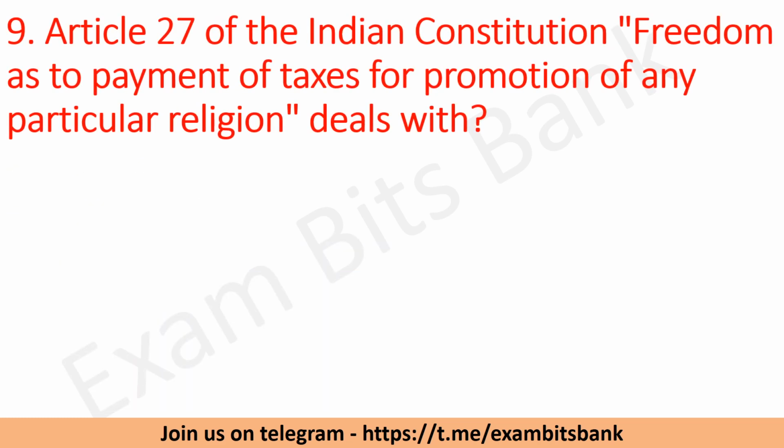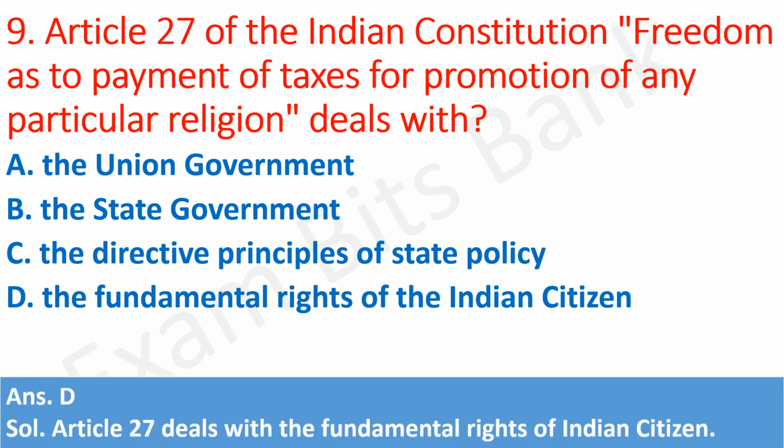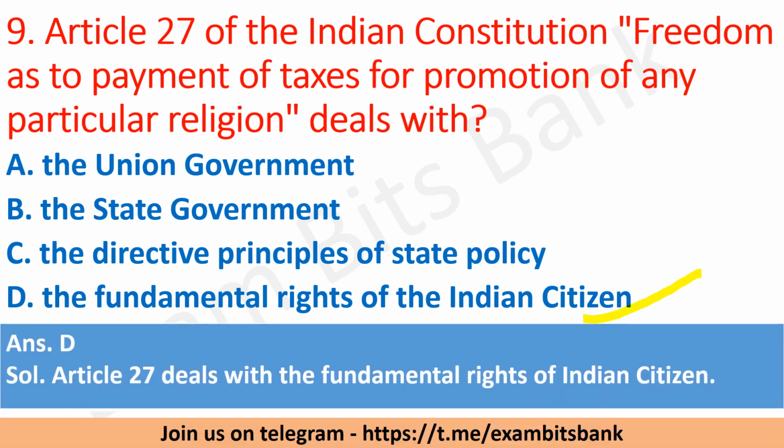Moving on to next question. Article 27 of the Indian Constitution, freedom as to payment of taxes for promotion of any particular religion, deals with. The options are the union government, state government, directive principles of state policy, or the fundamental rights of the Indian citizen. So the correct answer is option D. Article 27 deals with the fundamental rights of Indian citizen. Moving on to next question.